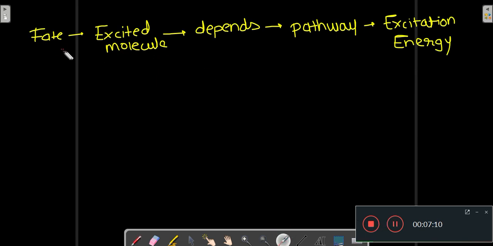Now the fate of the excited molecule of chlorophyll depends upon the pathway which is taken by the excitation energy. Which pathway does this excitation energy take? On that, the fate of the excited molecule depends, whether it will show fluorescence or luminescence or any other way by which it can come to the ground state. It all depends upon the pathway taken by the excitation energy.